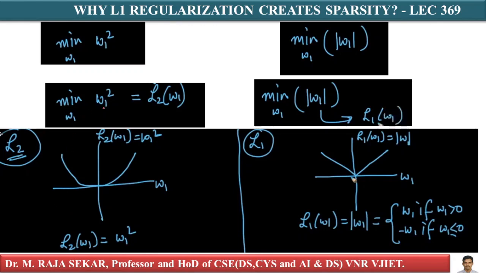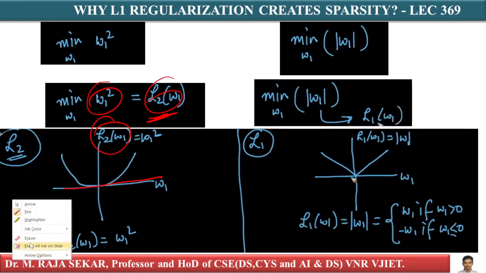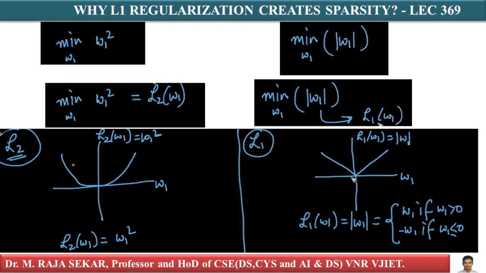Minimization of w1 square, that is L2 regularization. w1 is on the x-axis, w1 square is on the y-axis, isn't it? I am taking L2 of w1 on the y-axis, which is equal to w1 square. It looks like a parabola, something like x square equal to 4y. Basically it's a parabola. L2 of w1 is w1 square, and w1 is on the x-axis.